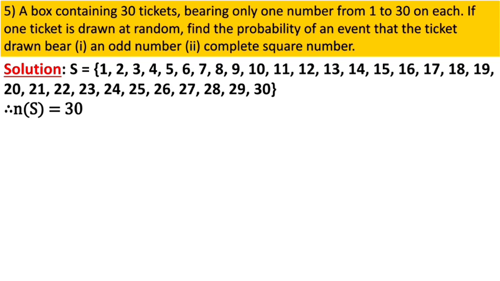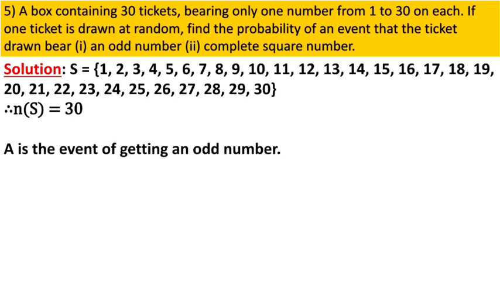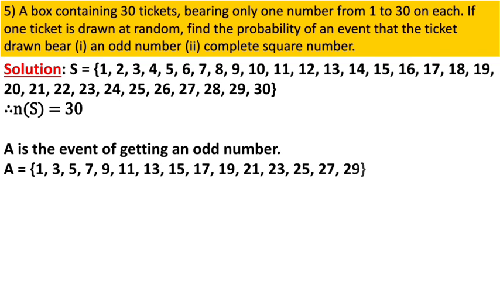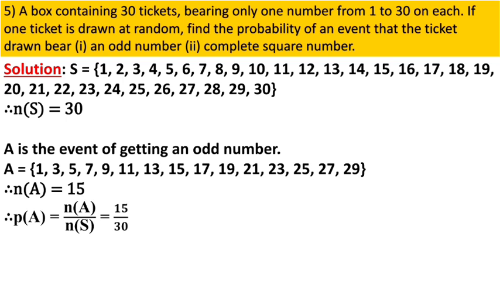The first event is given. A is the event of getting an odd number. An odd number, we know, is not a multiple of 2. So here 1, 3, 5, 7, 9, and this we will write till 29. The number of A is how much, student? 15. But here we have to find the probability. So probability of A equals number of A upon number of S. Number of A we got is 15 and number of S is 30. 15 ones are 15, 15 twos are 30. So here we get the probability of A as 1 upon 2.